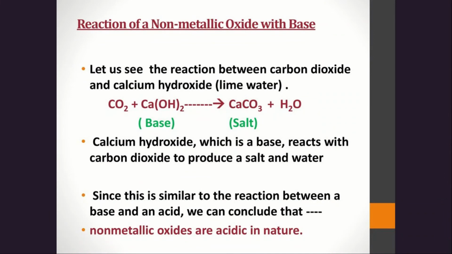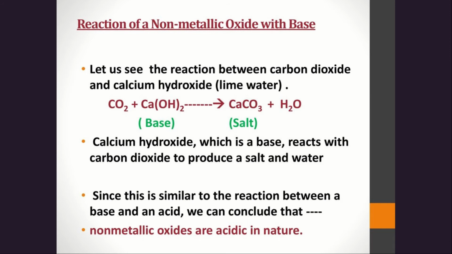Now let us move on to the reaction of non-metallic oxide with the base. First we have noted metallic oxides with acid. Now we have to learn about non-metallic oxide with the base. Let us see the reaction between carbon dioxide and calcium hydroxide. Calcium hydroxide is nothing but lime water.